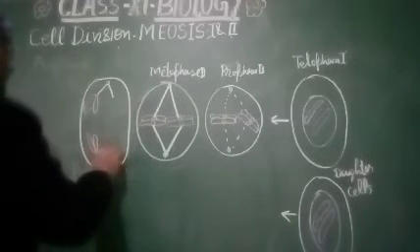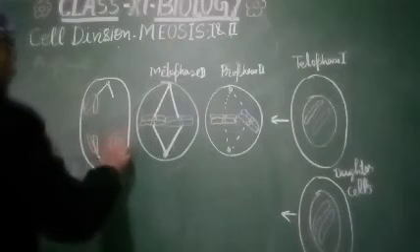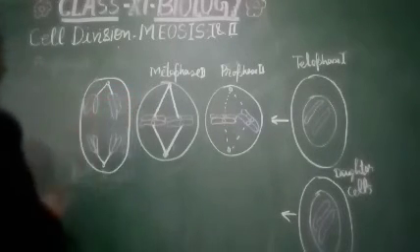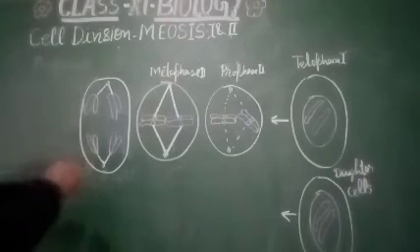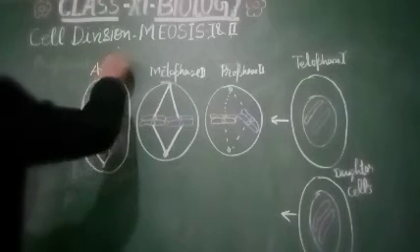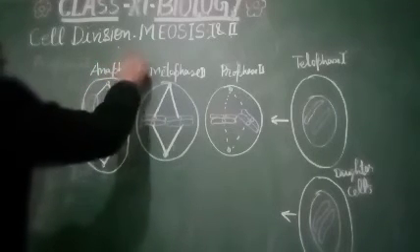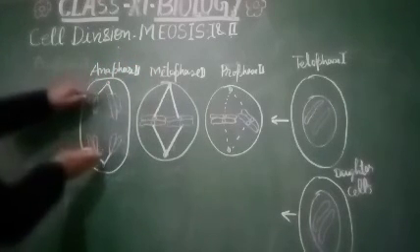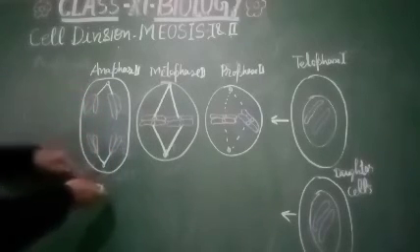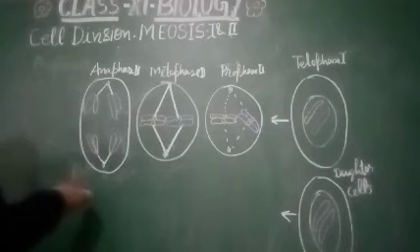You are looking clearly in this anaphase 2 that the chromosomes start polarizing themselves towards the poles with the help of the spindle fibers.